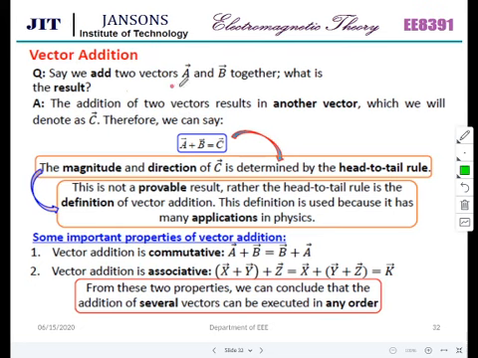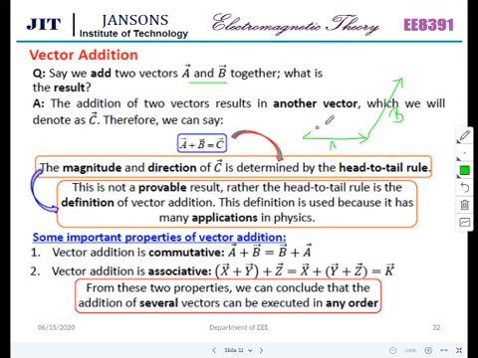Say we add two vectors A and B together, what is the result? These are all revisits, it is all known to you. The magnitude and direction of C is determined by the head to tail rule. If this is vector A, and this is vector B, the tail of B is attached to the head of A. This is called the head to tail rule.